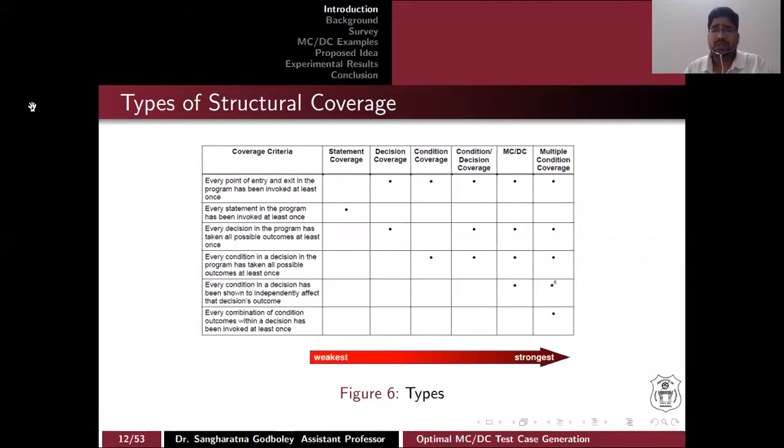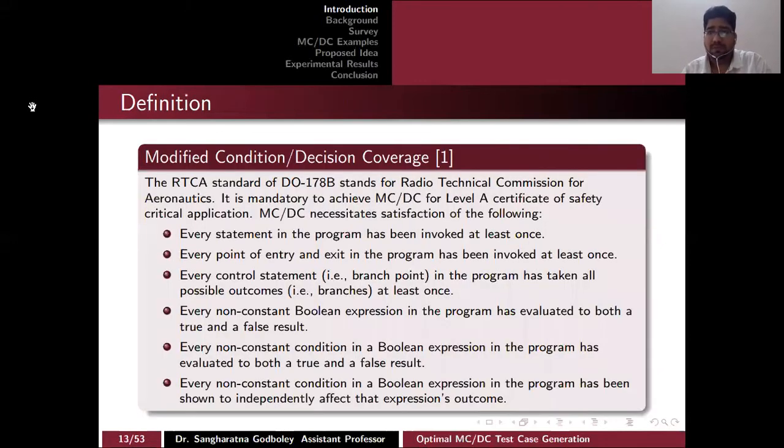So this particular table can tell you from weakest to strongest, and here we can see statement coverage is the weakest criterion, whereas multiple condition coverage is the strongest coverage criterion. But here is the MCDC, which is the second strongest coverage. We will see why it is so.